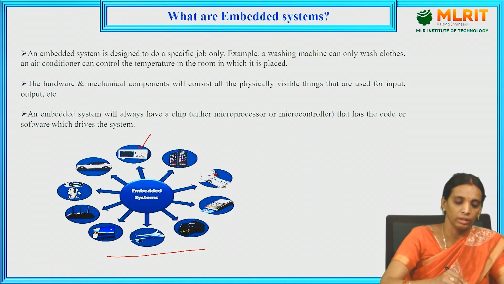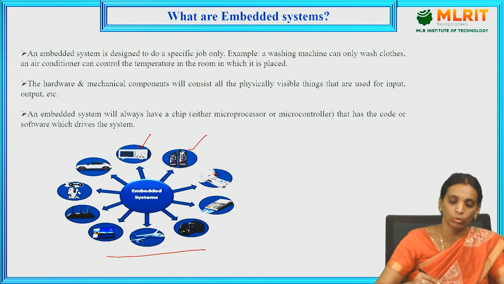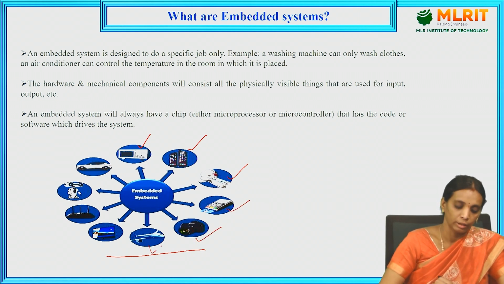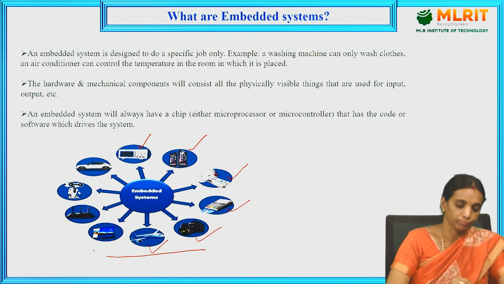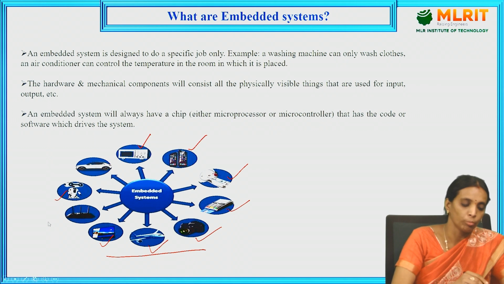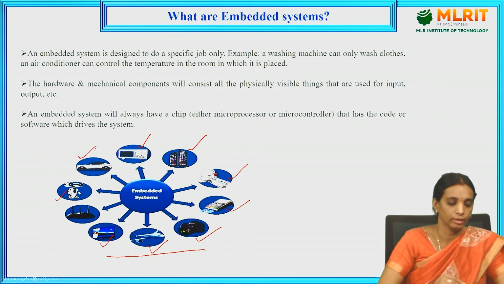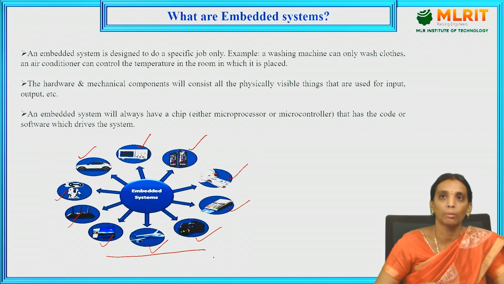So this is the mobile phone, the TV remote, and the medical equipment which is used for diagnosing cancer and cancer treatment, and the calculator and digital camera. And in planes we use the anti-braking system, and in laptops and robots, the car and set-top box. So these are the general applications of embedded systems.